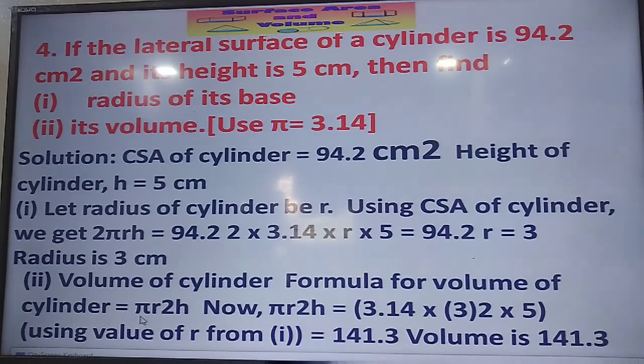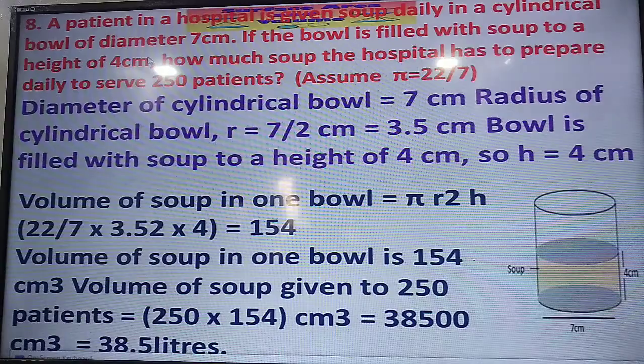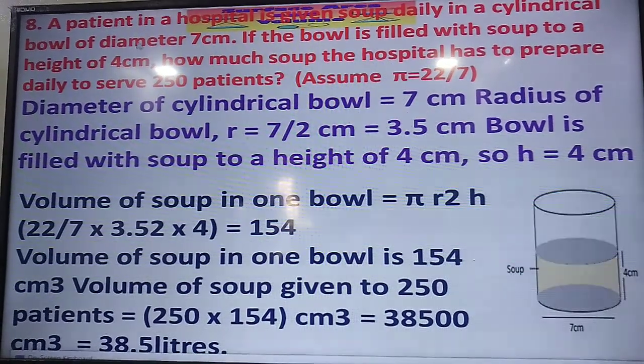Then the volume of the cylinder is pi r square into h. So pi is 3.14, R is 3, as we have already found, R square is 3 square, into h which is 5. That gives the volume equal to 141.3 cubic centimeter. This is problem number 4.